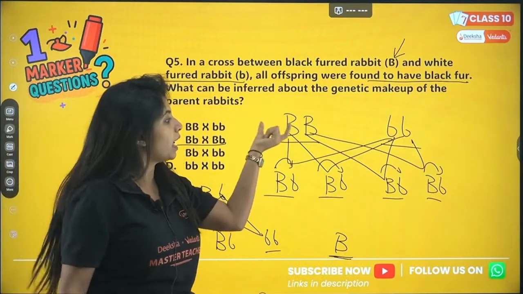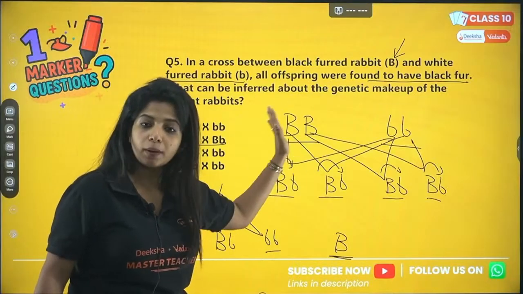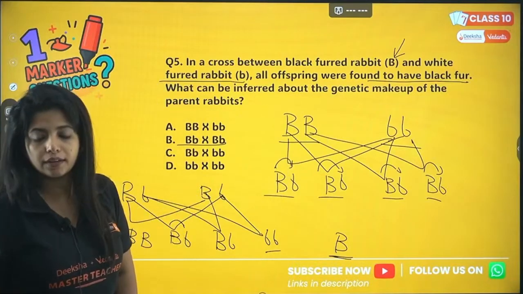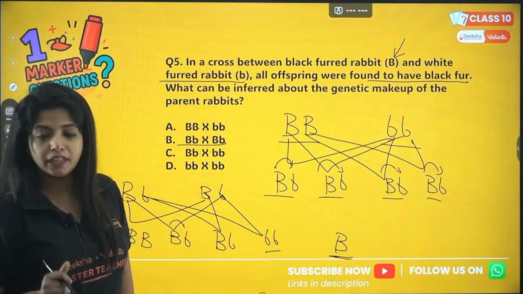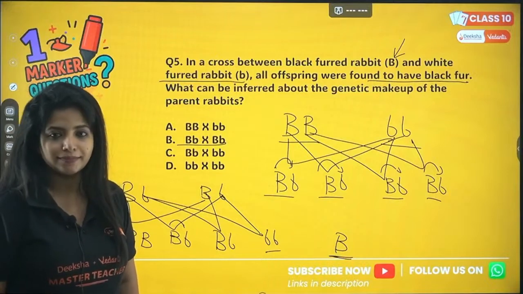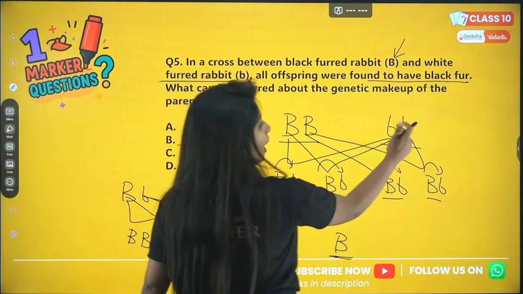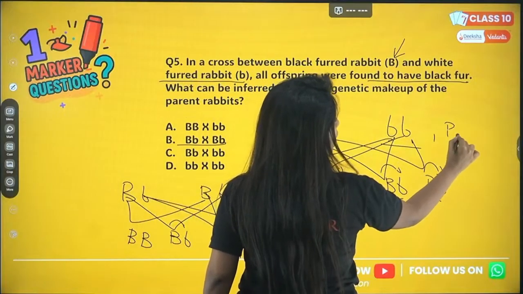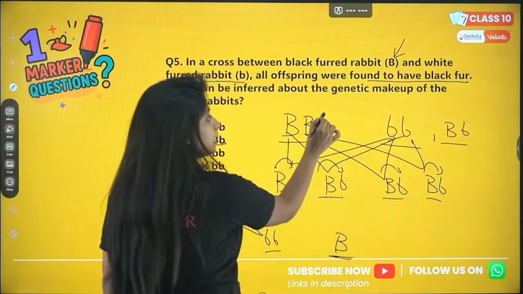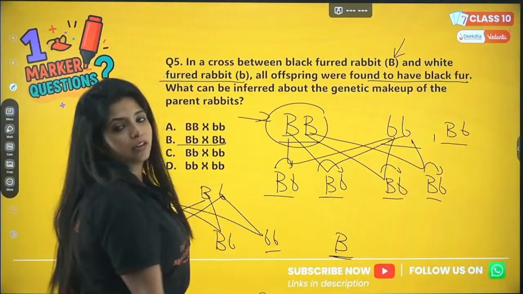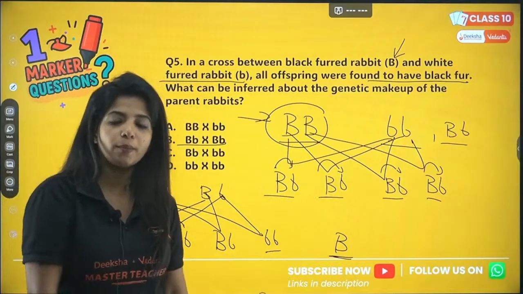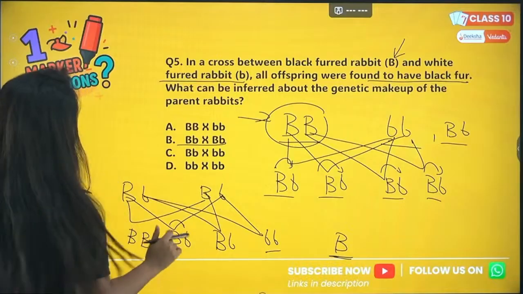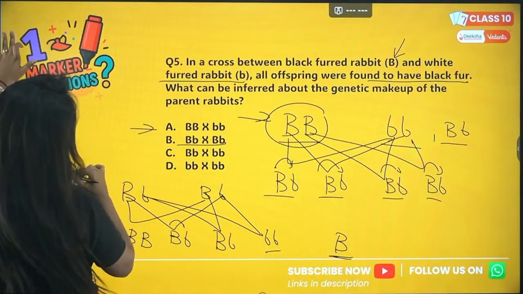In that case, one parent should be having a complete dominant trait out there. Okay, complete dominant trait should be there. Cool. Now here this parent can be like this, or it could have also been like this. But here this parent should have both the alleles to be dominant. I hope you got it. So your answer for this question becomes A.